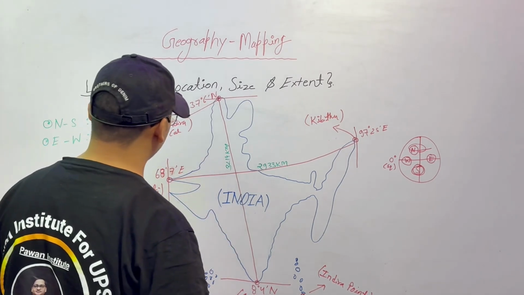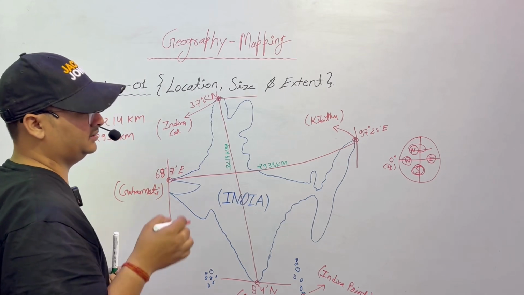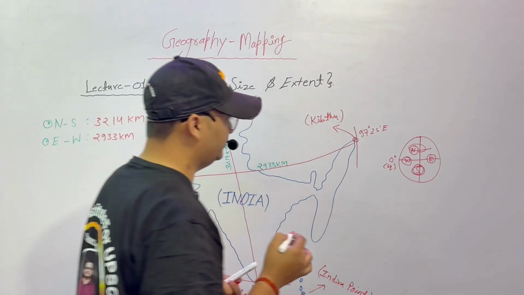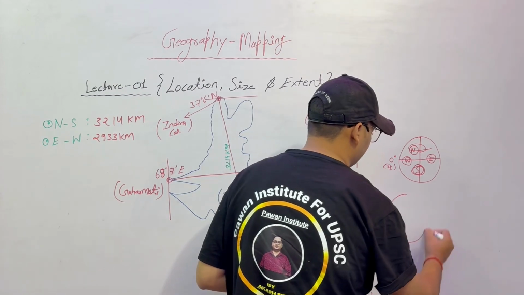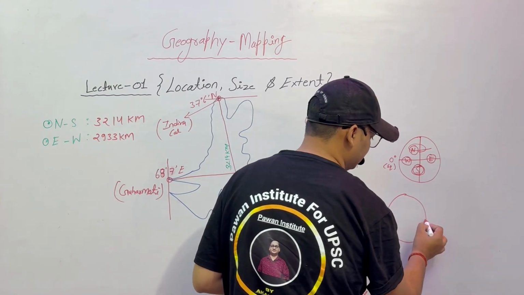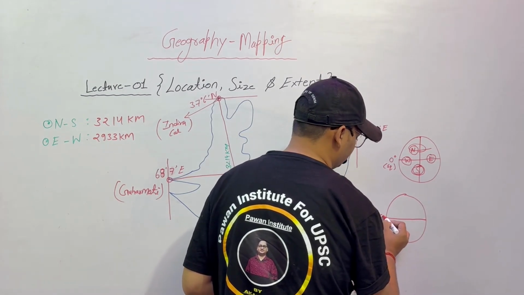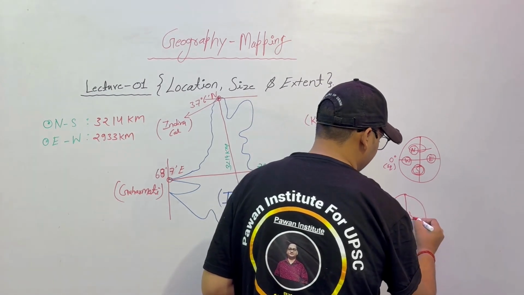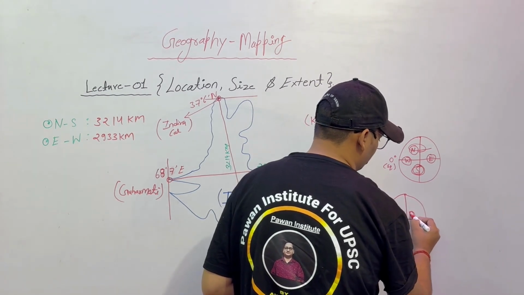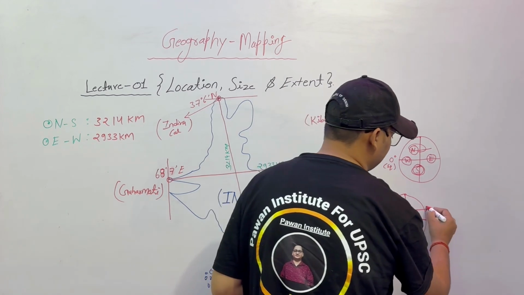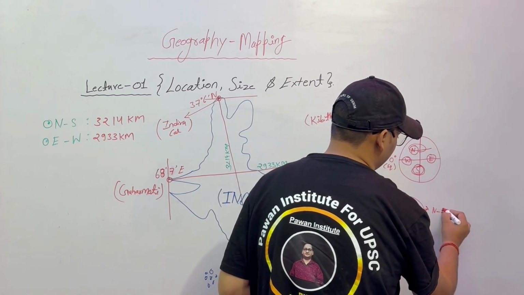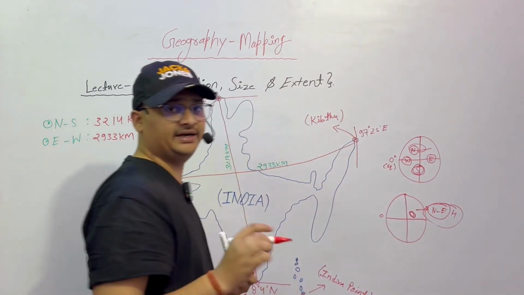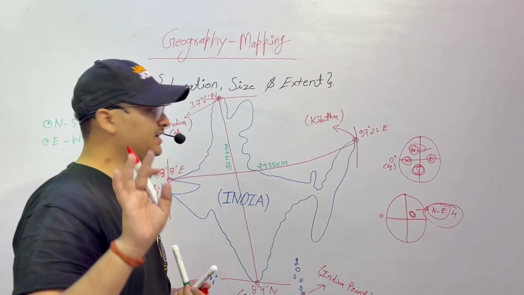Okay, and as far as the location on the earth is concerned, where is India located on the globe? This is the globe, this is the 0 degree equator, this is the prime meridian. The location of India is here. So what is this? This is the northern eastern hemisphere. This is the location of India, northern eastern hemisphere in the globe.